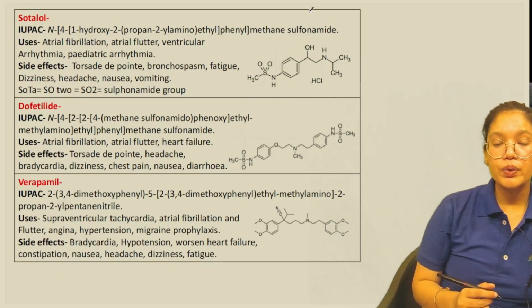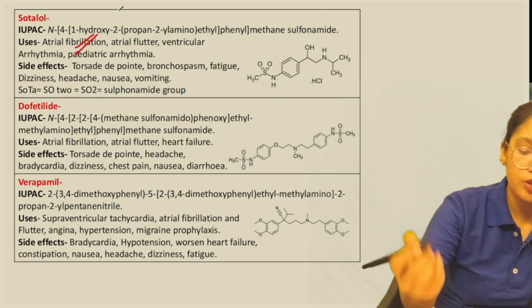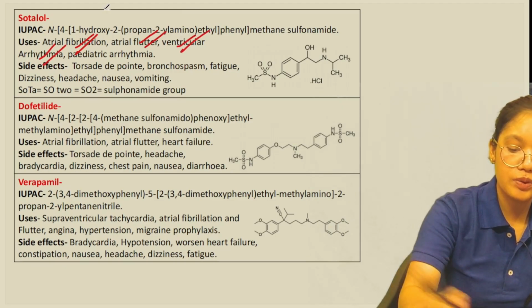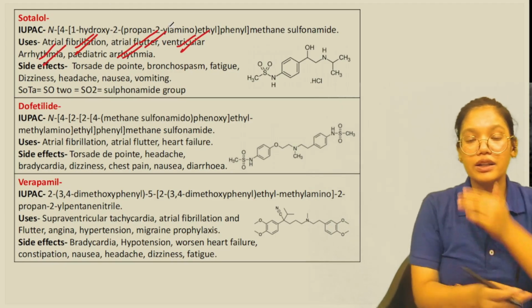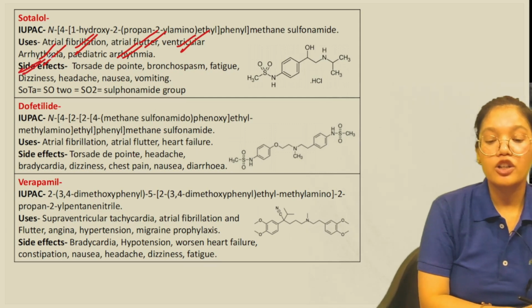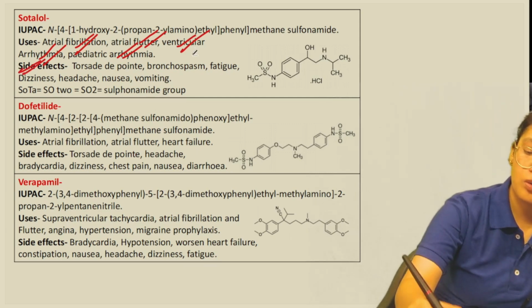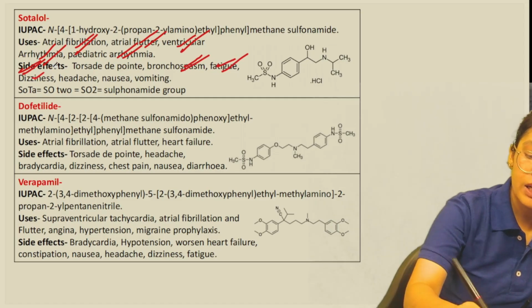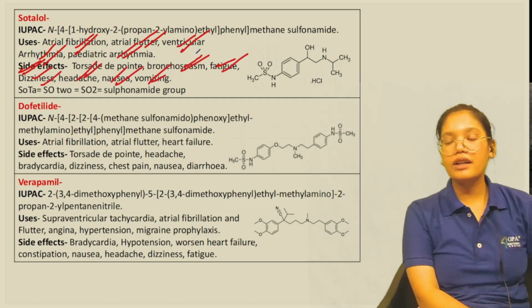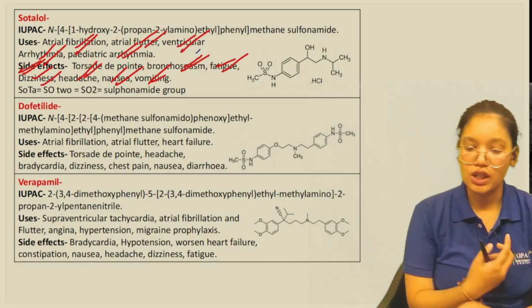Uses: atrial fibrillation, atrial flutter, ventricular arrhythmia, and pediatric arrhythmia, we can use it there. Then side effects: torsades de pointes again, then bronchospasm, fatigue, dizziness, headaches, nausea, vomiting, all that are the side effects for sotalol.